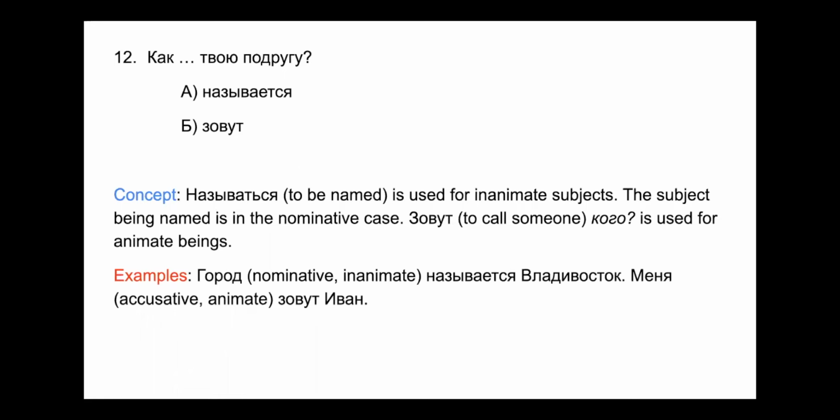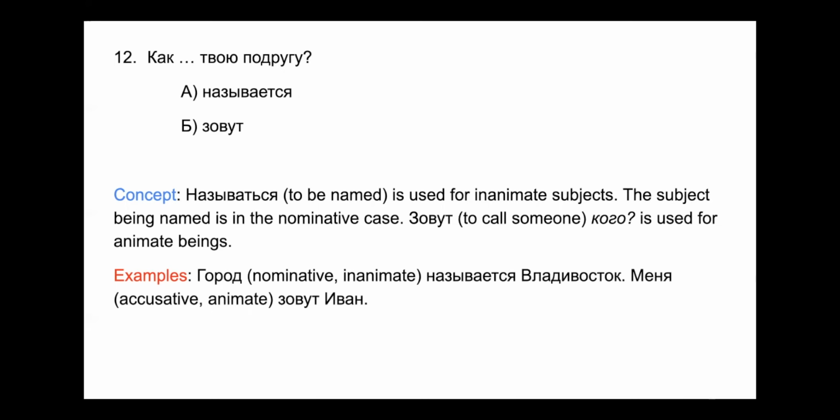Называться is used for inanimate subjects, and the subject being named is going to be in the nominative case. Зовут кого, кого being in the accusative case, is used for animate beings. And so that's the distinction here. An example would be город называется Владивосток. The city is called Vladivostok.